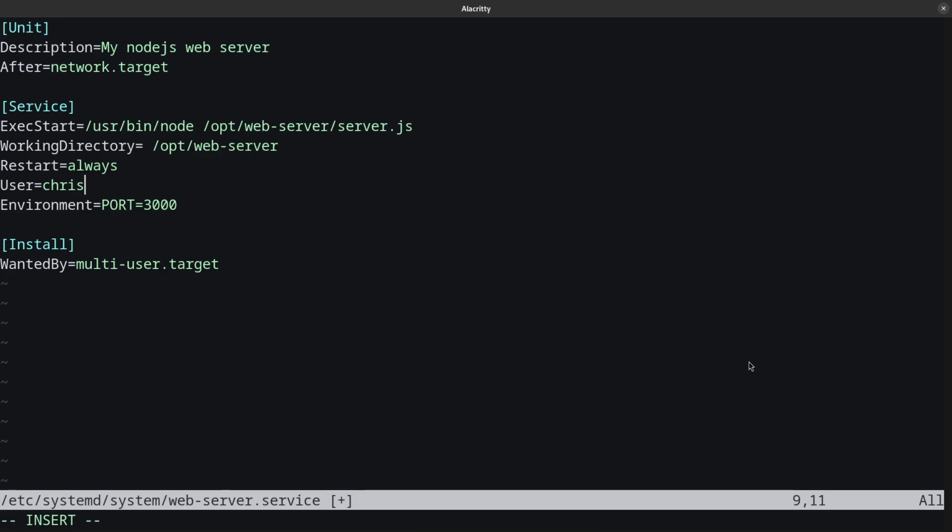And as you can see, I just changed www-data just for Chris, and all is working as well. And as you can see, I'm using the environment port 300 without using environment variables just right there. That is the way it has to be used, because you can also use environment variables. That is pretty useful to inject variables that maybe tend to change.